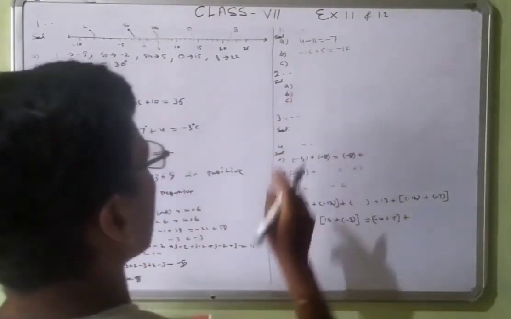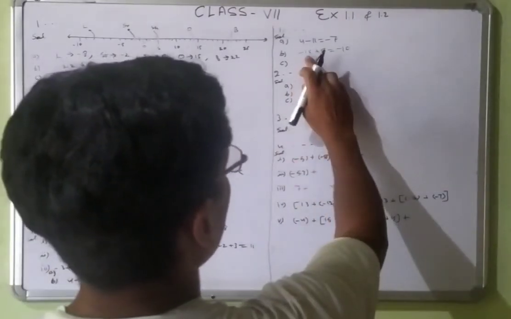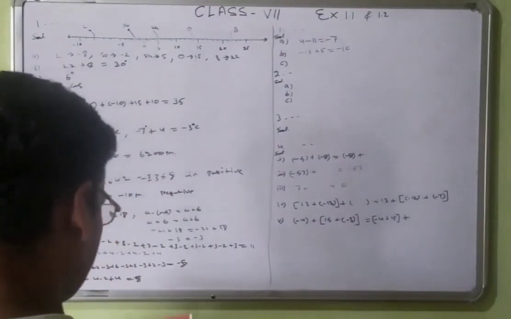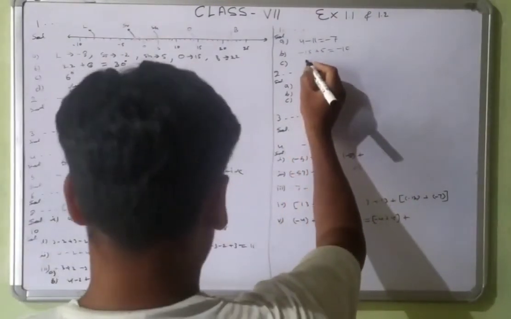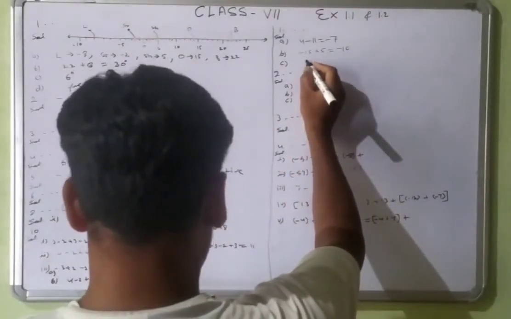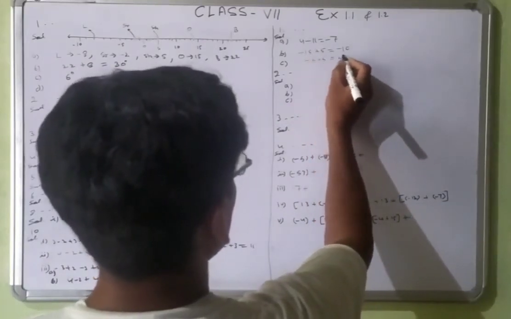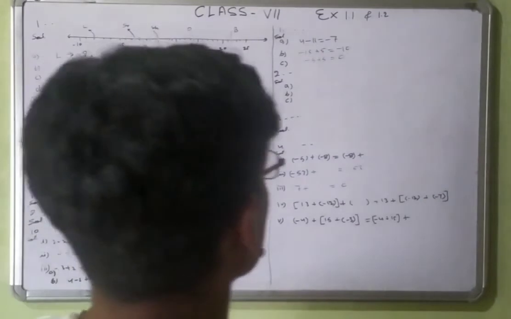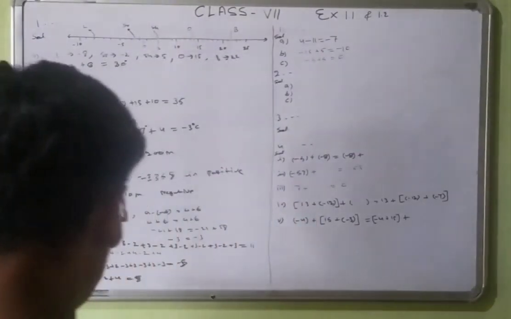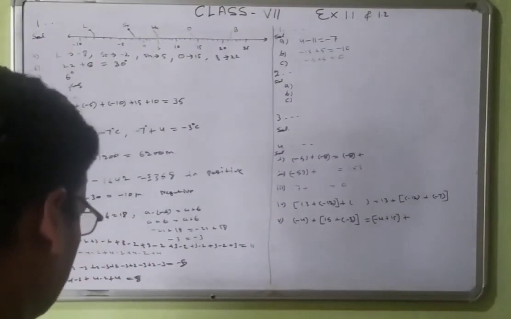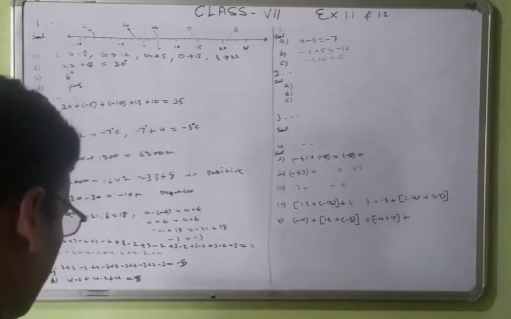Or you can write anything more here like this, 11 minus 11 plus 1, and then a sum of 0. So sum of 0: minus 5 plus 5 is equal to 0. 5 subtract 5, 0. Second question, write a pair of negative integers whose difference is 8.